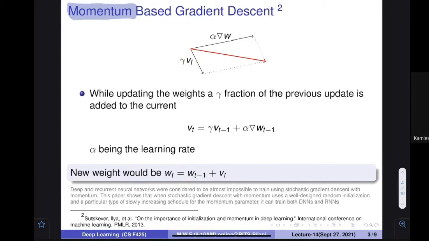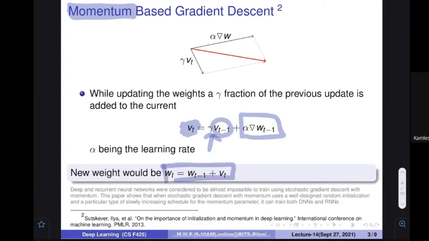It says that if you want to find out how much I should update, you use the previous value. What your current scenario is telling you is how much you should train, and you use a parameter gamma, multiply it to get this value, and then multiply by this. Very simple idea. So weight updation is simple. If you want to find the new weight, it is the previous weight plus this particular quantity. Any questions on that?